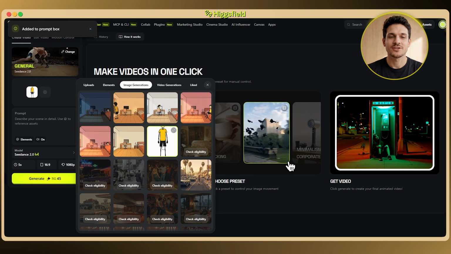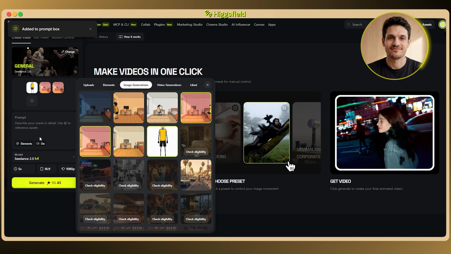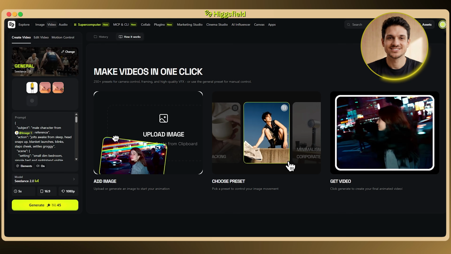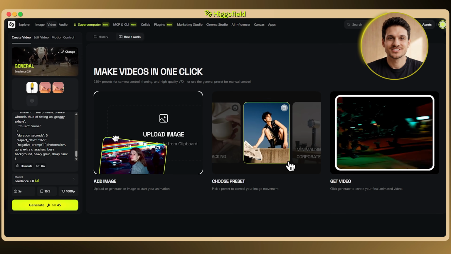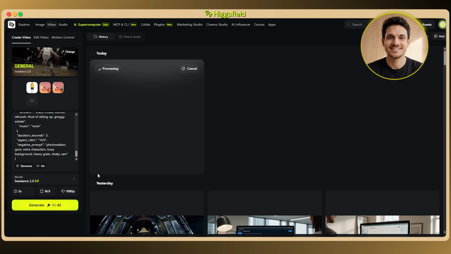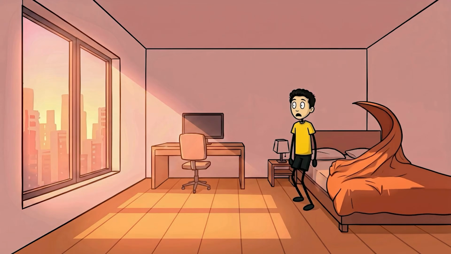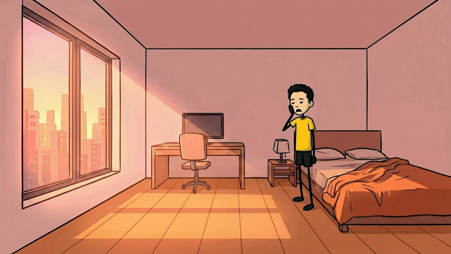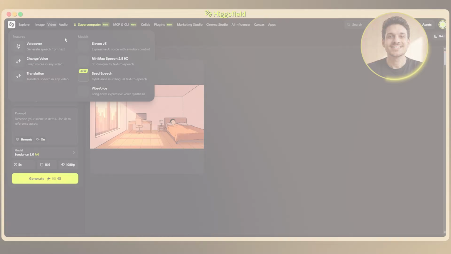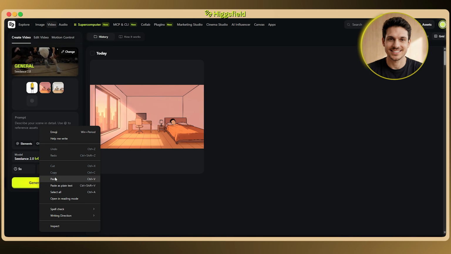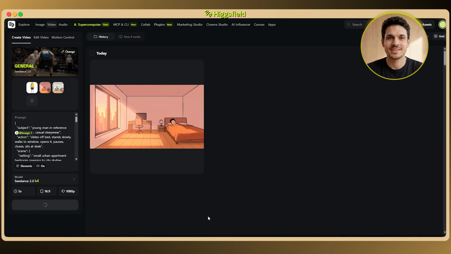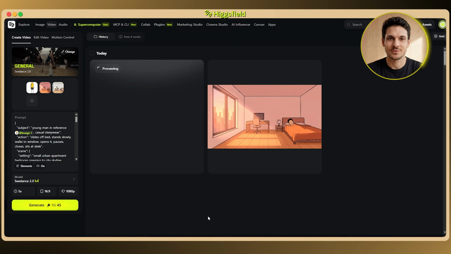So for the first clip, I drop in the character reference, frame 1 and frame 2, asleep to sitting up, and tell it to jolt awake with that bouncy rubber hose cartoon motion. And it snaps awake with this springy bounce that's way more alive than the still ever was. Then it's the same start and end frame move for the rest. Frame 2 to 3 for the walk over to the desk. And my stick figure stays the exact same guy the whole way over, which is the bit that normally falls apart.